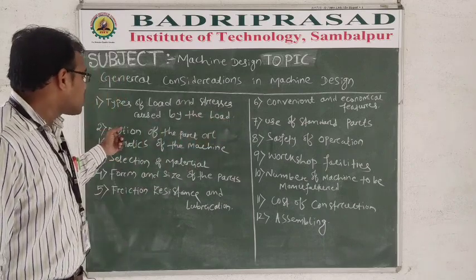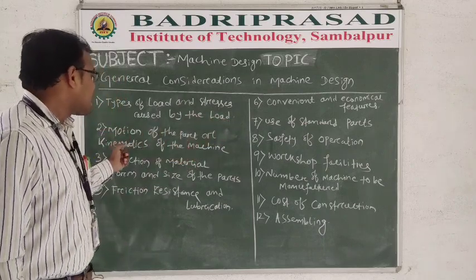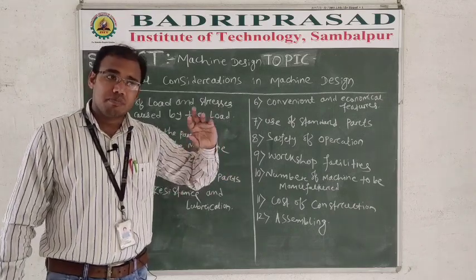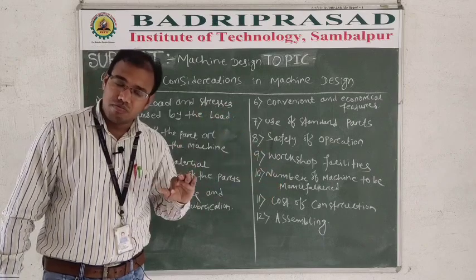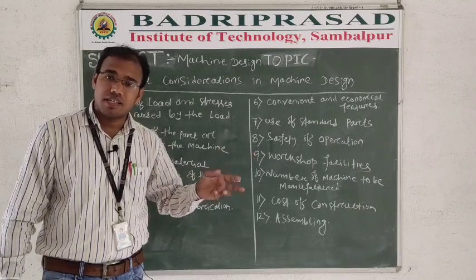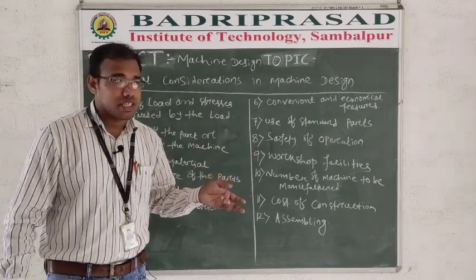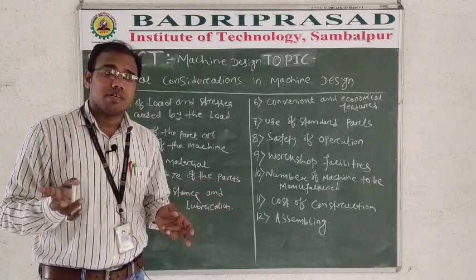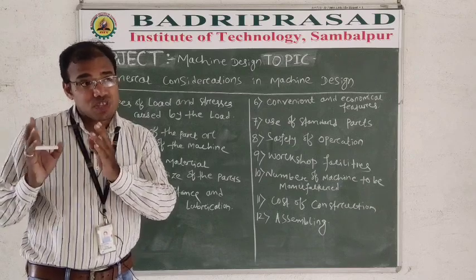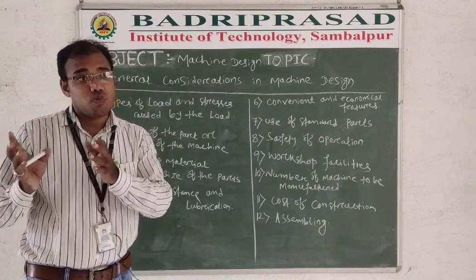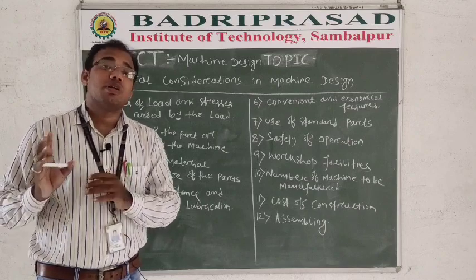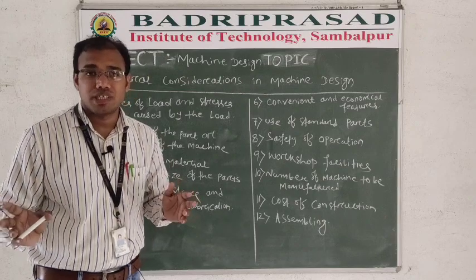The second part is motion of the parts, or kinematics of the machines. Here we plan to design a gearbox, right? In that gearbox there are rotating parts. At how many RPM that gear will rotate, you have to consider first, because according to this kinematics, according to these motions, your material selection, your design and your machining will be done. Otherwise that will be a failed project, right?